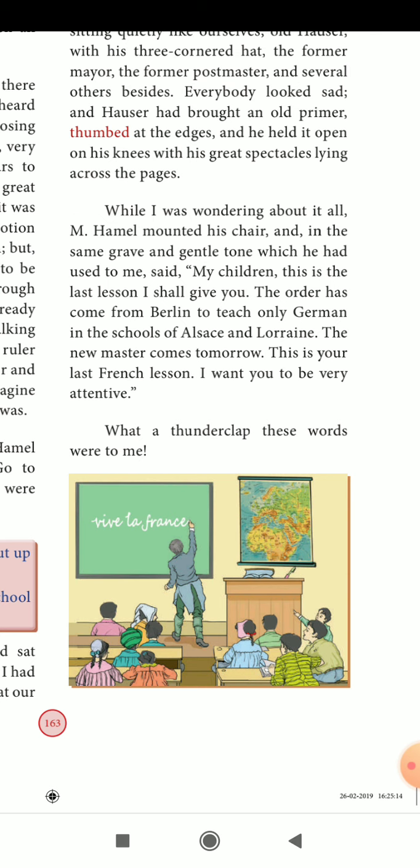What he said, "Dear children, my children, this is the last lesson for you because what happened? The order has come."